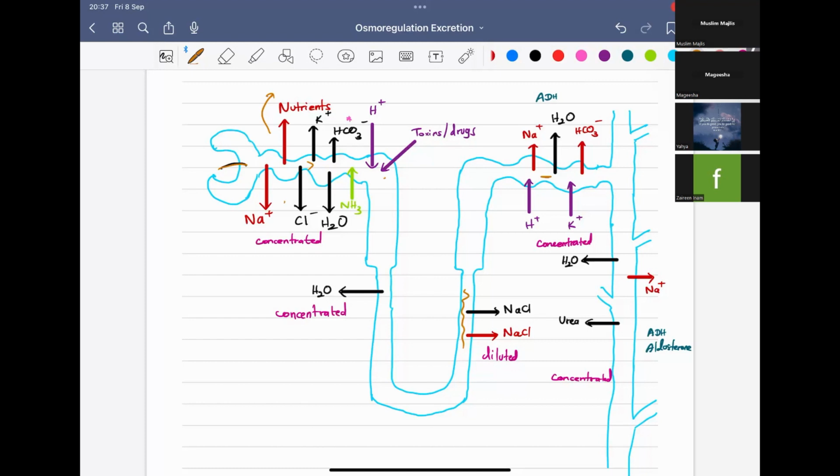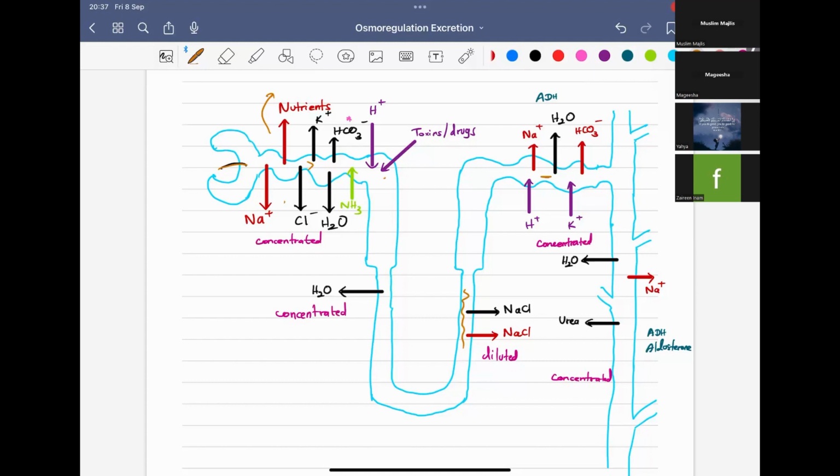Active secretion and active reabsorption of HCO3 minus. So that is active. Okay. So in the distal convoluted tubule, there is a special thing that happens: the passive water reabsorption will be further increased by a hormone called antidiuretic hormone, commonly known as ADH, to form concentrated urine. So it will result in passive water reabsorption.